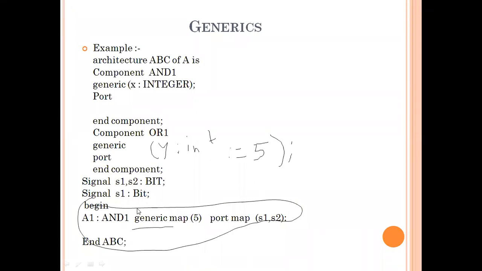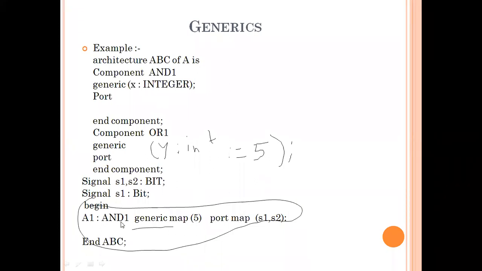So when the first component instantiation is executed, the value of the generic specified in the instantiation A1 is used. The y value is declared in the second component instantiation, that is 5. For the first it is x. Suppose I write the generic map 5. So the value of the generic specified in the instantiation A1, comma 5, is assigned to the generic x.